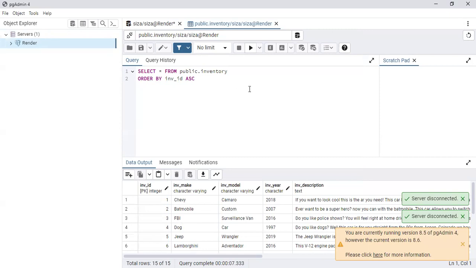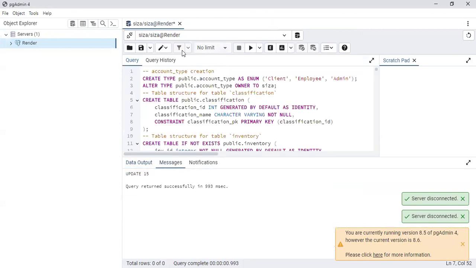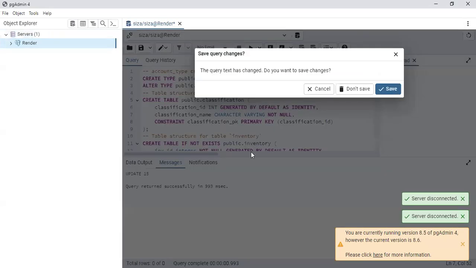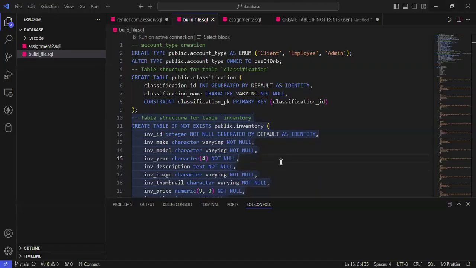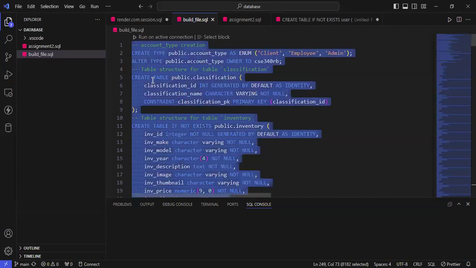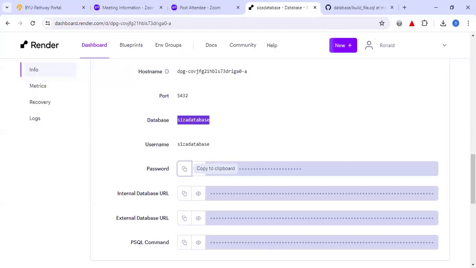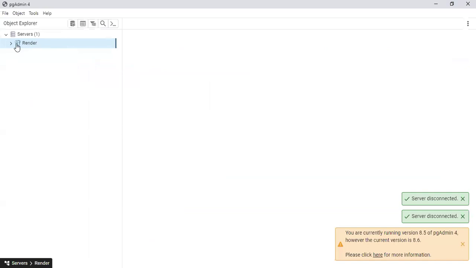So as it is saving, okay, I'm going to have to go to VS Studio Code, pick my build code, copy it, then I come to my Postgres, expand it.